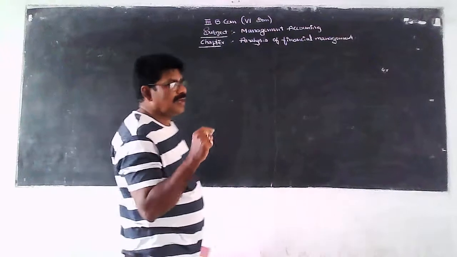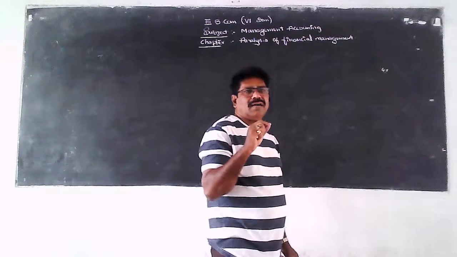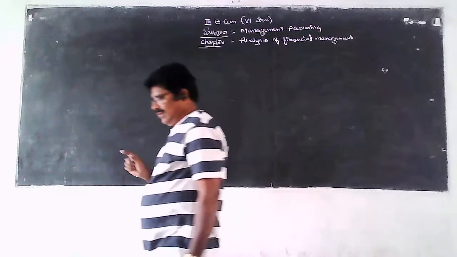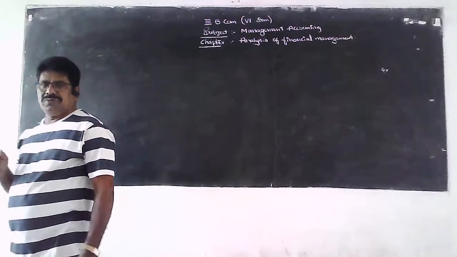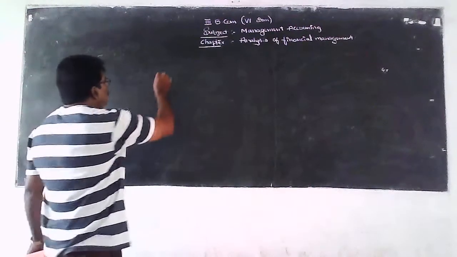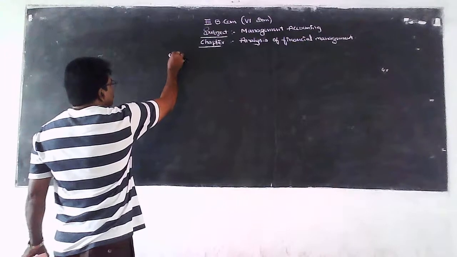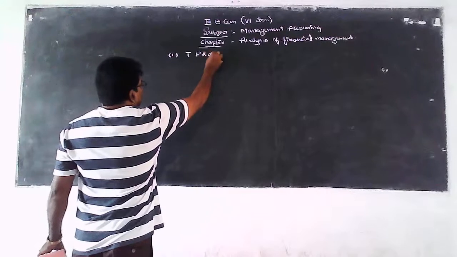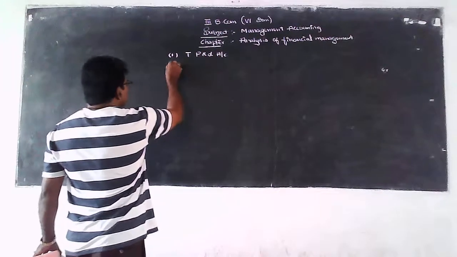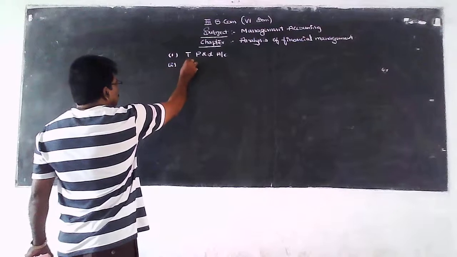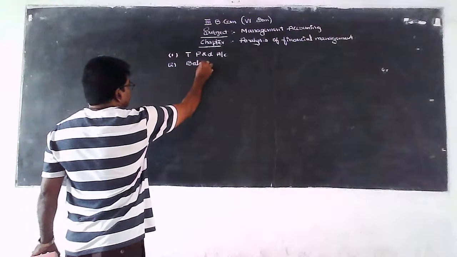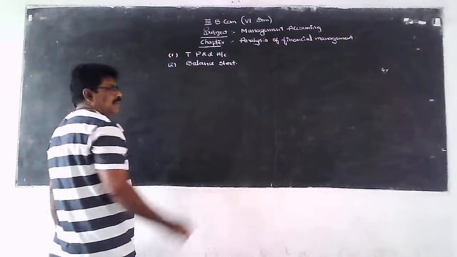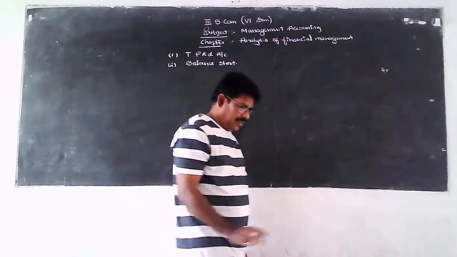Generally, we already learned and prepared financial statements in previous classes. So, what are those? One of the financial statements is the trading and profit and loss account. And the second one is the balance sheet. In addition to that, some more financial statements are also there.